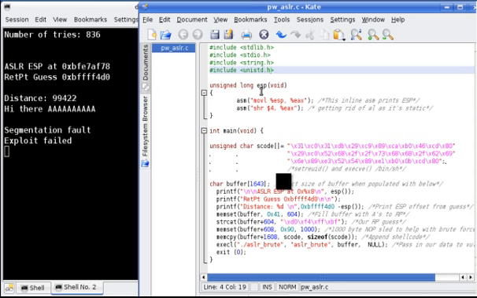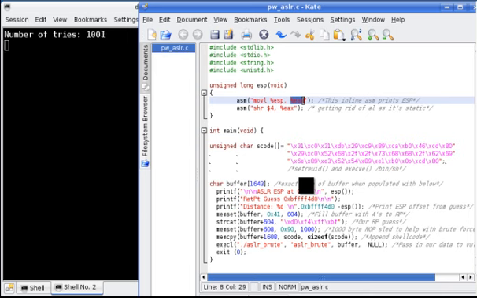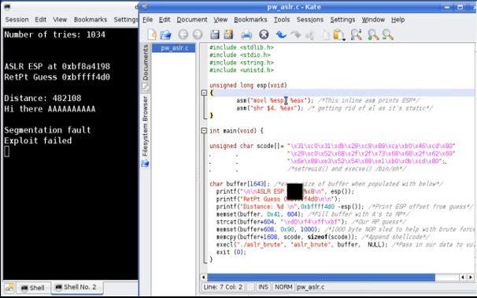Here we've got a function called ESP. All it's doing is taking the value held in ESP and moving it over to EAX. Then we use the assembly instruction shift right, shifting 4 bits, on the EAX register. And then we'll be able to use that value.